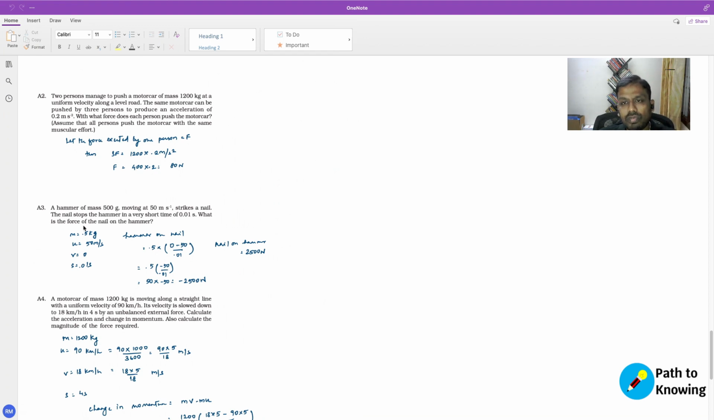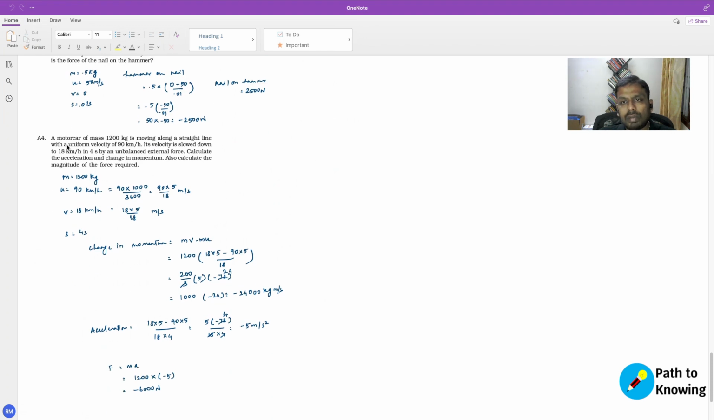But what is the force of the nail on the hammer? The force exerted by the nail on the hammer is the opposite of it, right? That's a reaction. So the force exerted by the nail on the hammer is the negative of minus 2500 newtons, which is 2500 newtons.